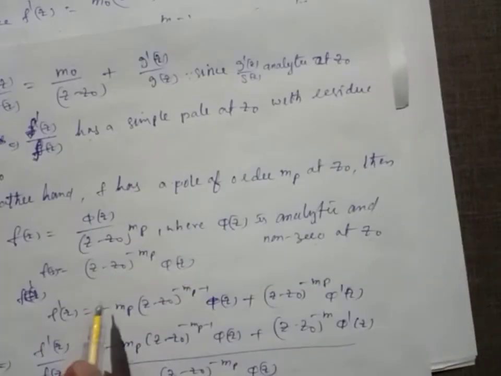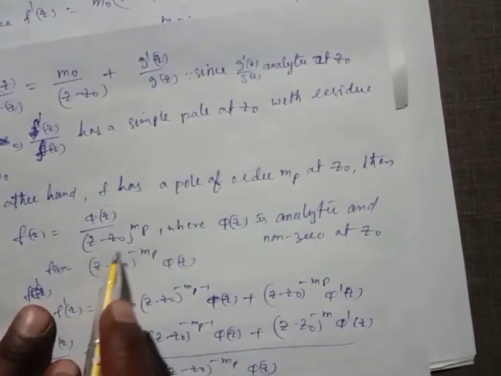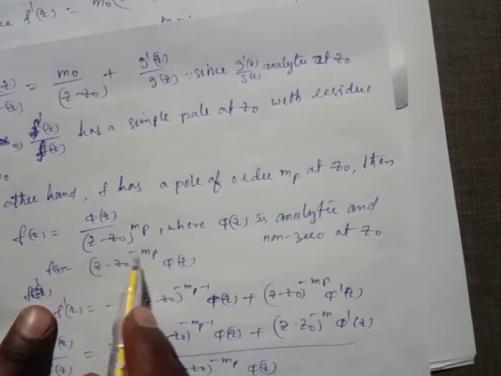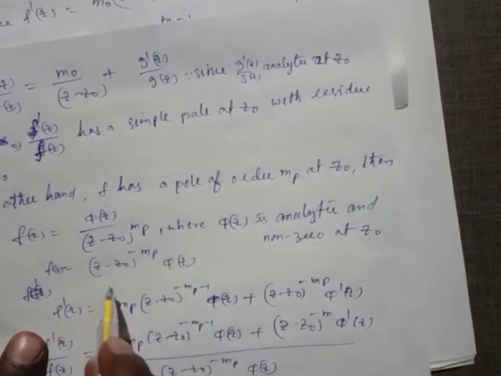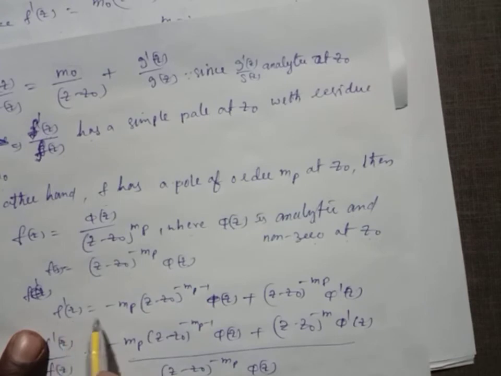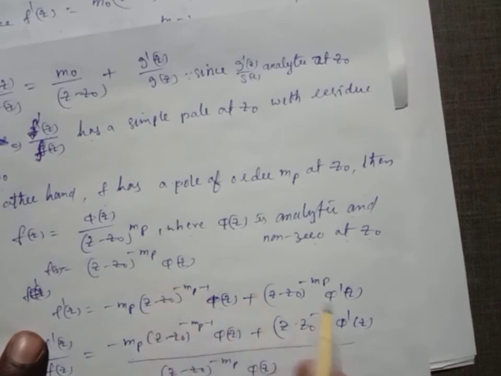So f of z equals (z minus z naught) whole power minus mp times phi of z. Taking the derivative on both sides using the product rule, f dash of z equals minus mp (z minus z naught) whole power minus mp minus 1 phi of z, plus (z minus z naught) whole power minus mp phi dash of z.